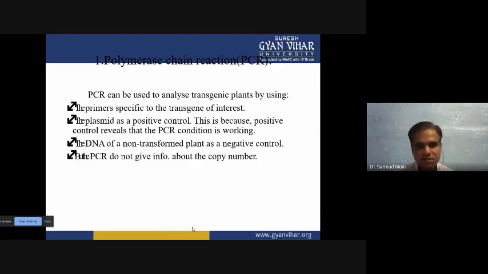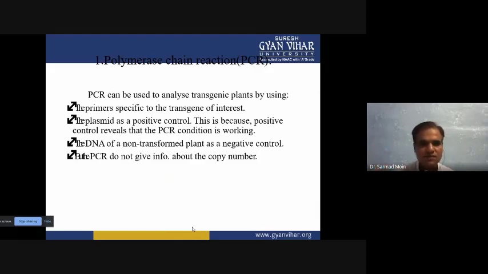So using this PCR technique, we can replicate our specific DNA portion and determine whether our gene of interest is synthesized or not. We can take DNA from a non-transformed plant as a negative control, and positive cells which have our gene of interest. So we take two types of sample: one sample which has your gene of interest, and another sample which doesn't have the gene of interest.